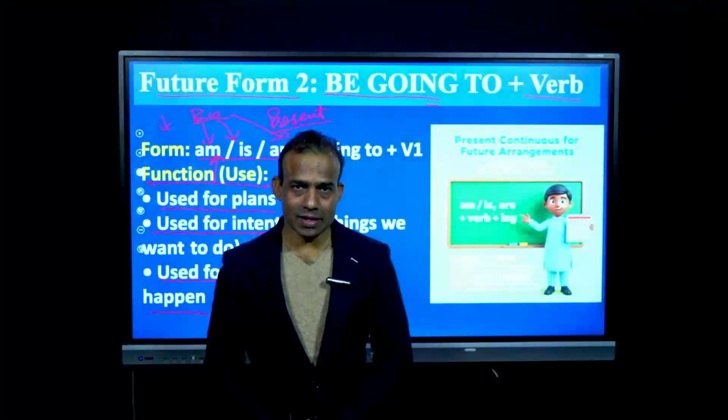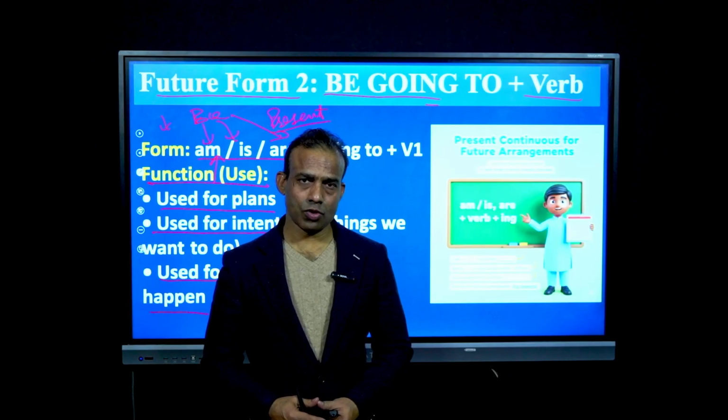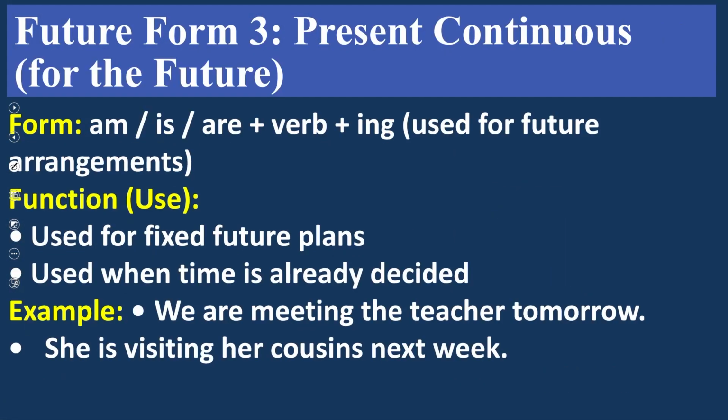So, my dear learners, I hope you have understood this special case, special form number two. Now, move to the next slide. Future form three. This is present continuous for the future. We have already discussed the form am, is, are plus verb-ing used for future arrangements. Now, look at this. Its functions: used for fixed future plans, used when the time is already decided.